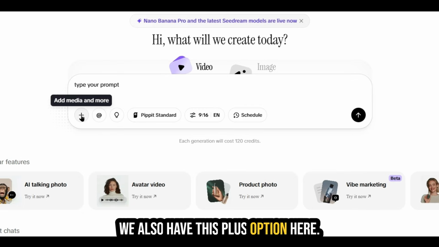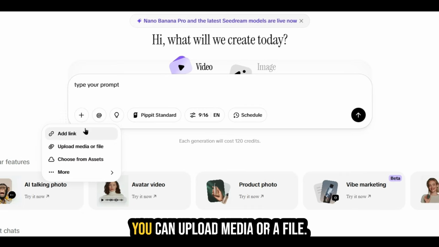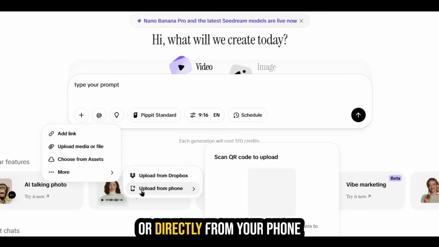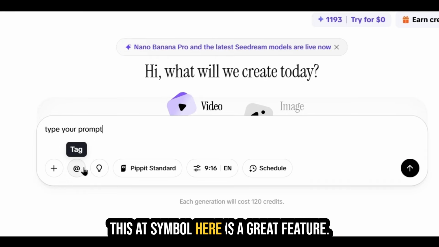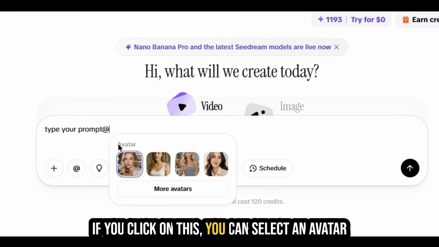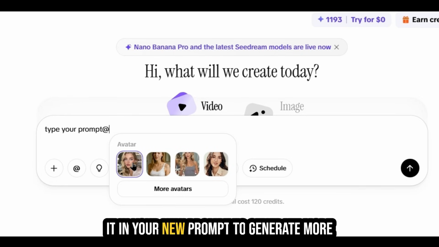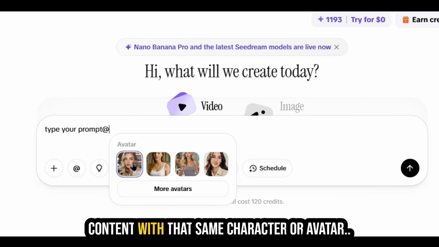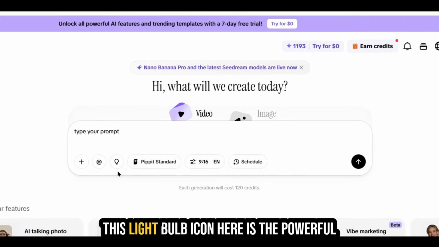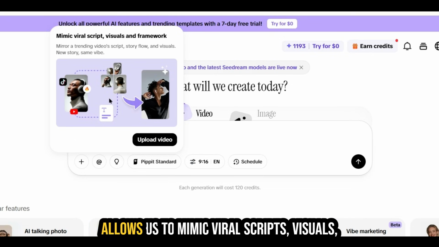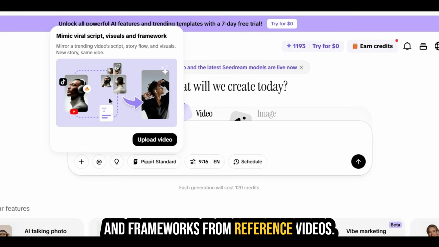We also have this plus option here. If we click this, you can add a link, you can upload media or a file, you can choose from your assets, and you can upload from Dropbox or directly from your phone. This @ symbol here is a great feature. If you click on this, you can select an avatar that you generated in the past and use it in your new prompt to generate more content with that same character or avatar. This light bulb icon here is the powerful feature that we will be using today, and it allows us to mimic viral scripts, visuals, and frameworks from reference videos.